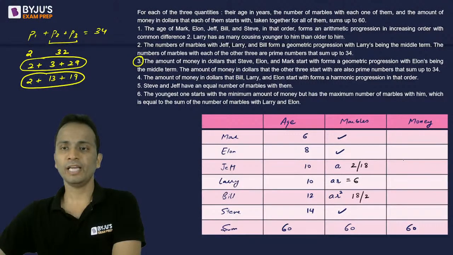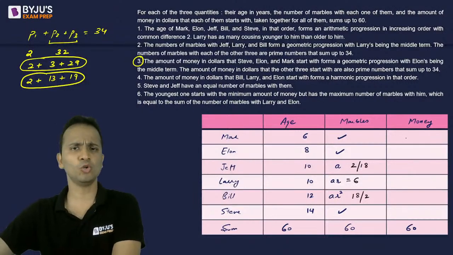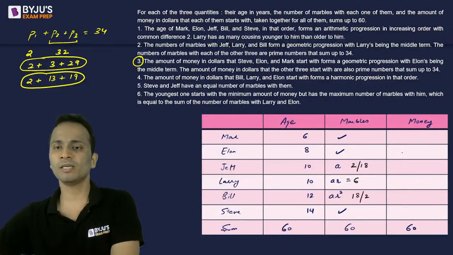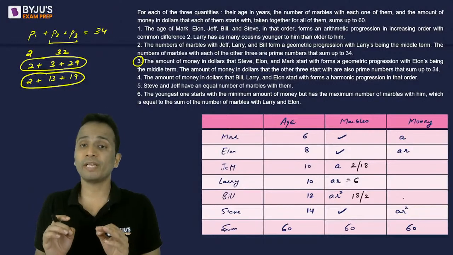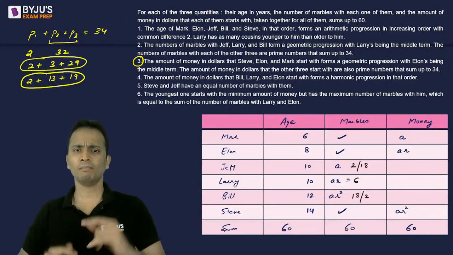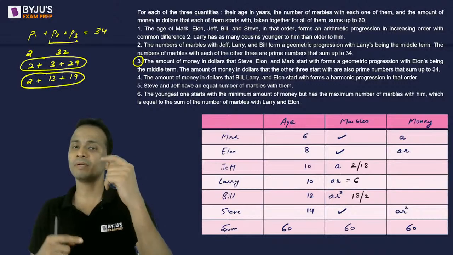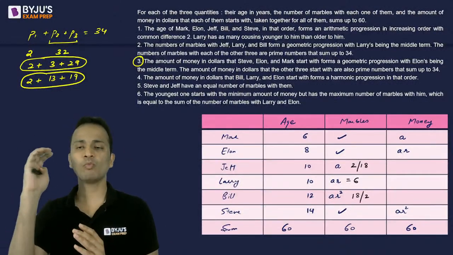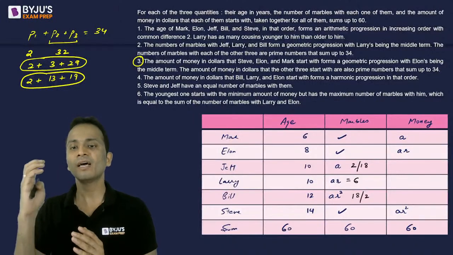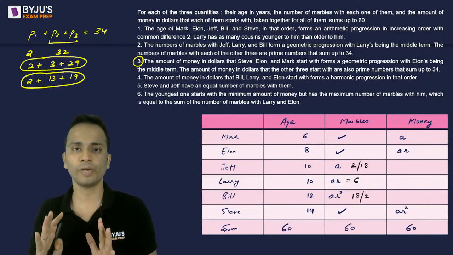Steve, Elon, and Mark form a geometric progression with Elon being the middle term. So I'll do the same thing. Elon is the middle term. I'll assume it as AR, Mark as A, and Steve as AR square. Mark and Steve, any one of them can be bigger. So Mark will be A, Elon will be AR, and Steve will be AR square.